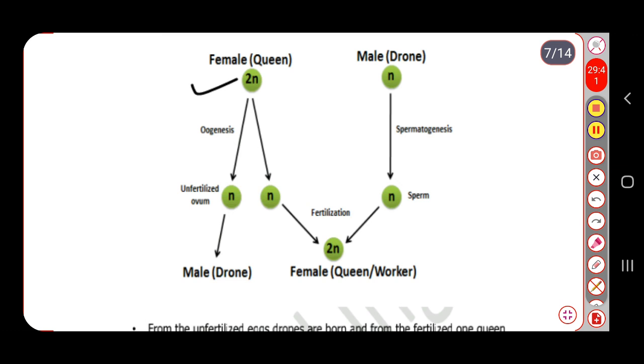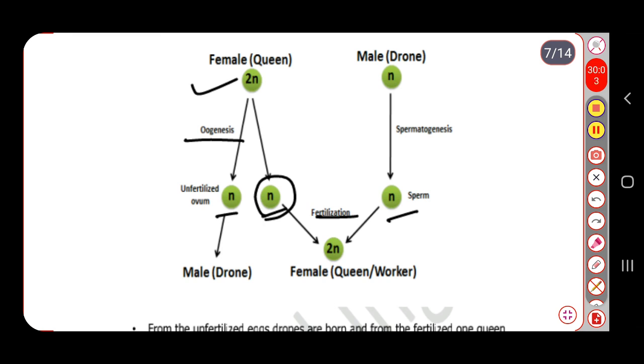Now this female undergoes oogenesis and forms eggs, so we get the unfertilized ovum. Now if this egg undergoes fertilization with the sperm, we know that the queen has a spermatheca, that pouch, and the pouch contains a number of sperms.